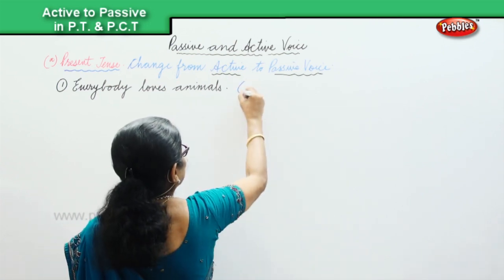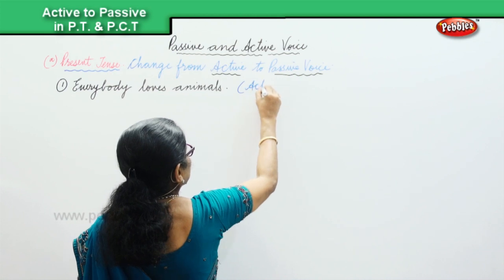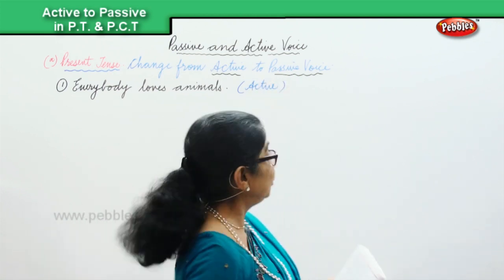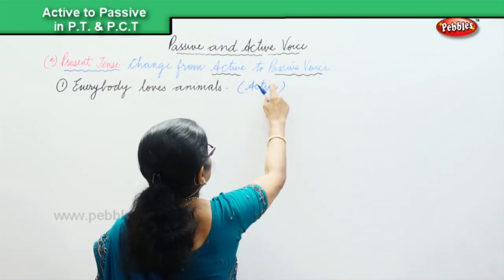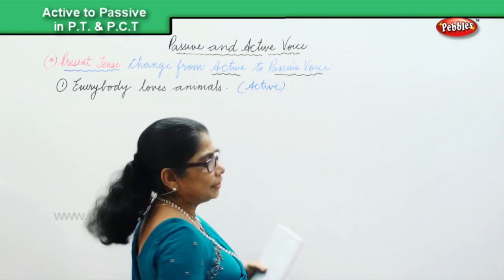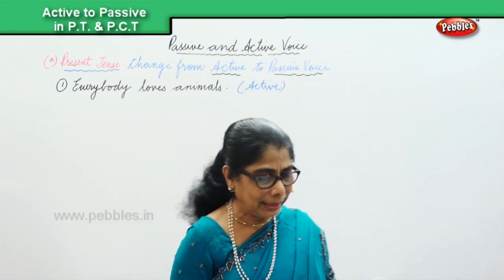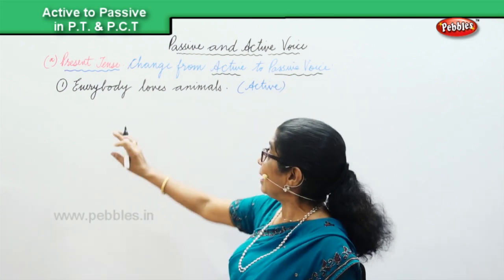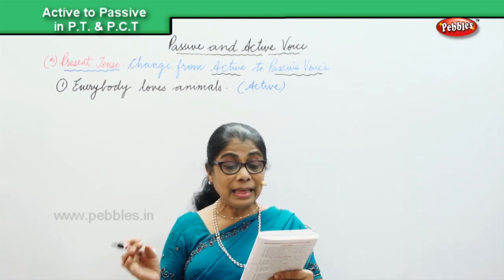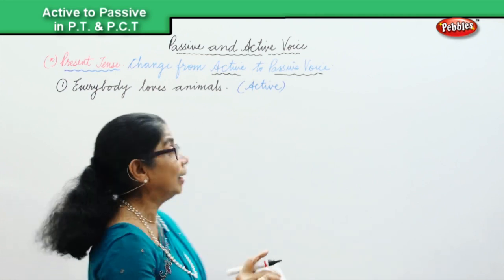That is active. Now we are going to change active into passive. Active into passive voice. Let's look at it. Everybody loves animals. Animals are loved by everyone.